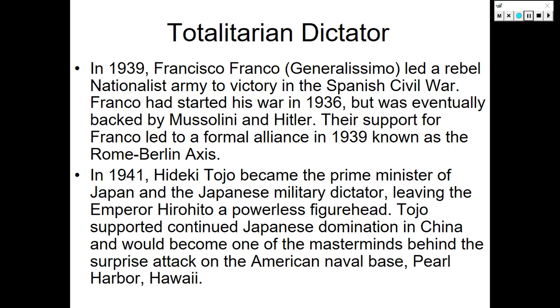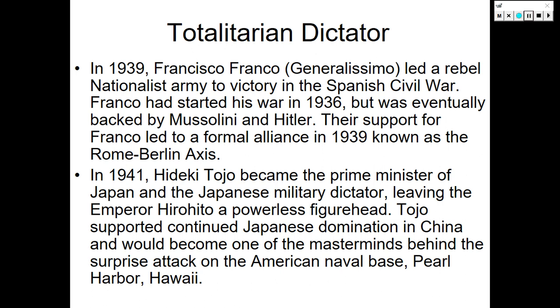This also gave the Italians, and especially the Nazis, the opportunity to get battle experience. The Italians had already invaded, by this point, Ethiopia, but both Italian and German soldiers will gain fighting experience in the Spanish Civil War, and the Nazis will be able to practice what will become known as the Blitzkrieg, the lightning strikes.